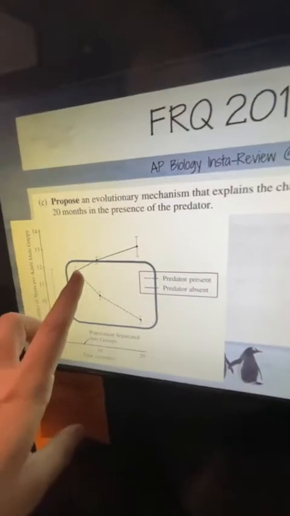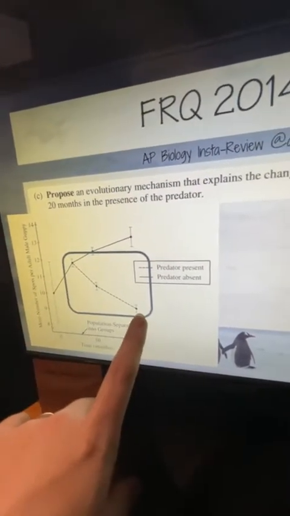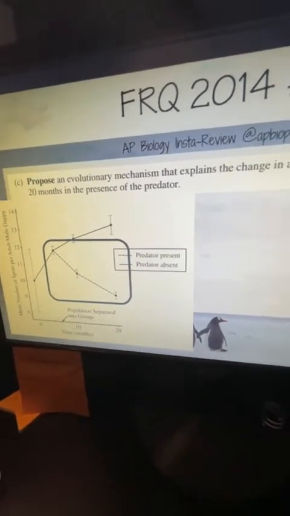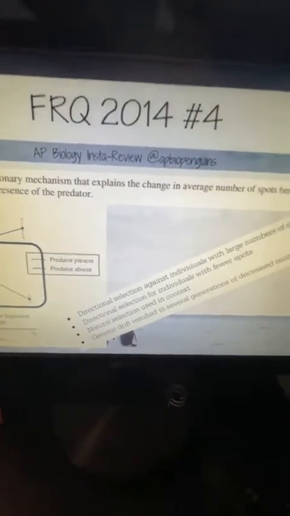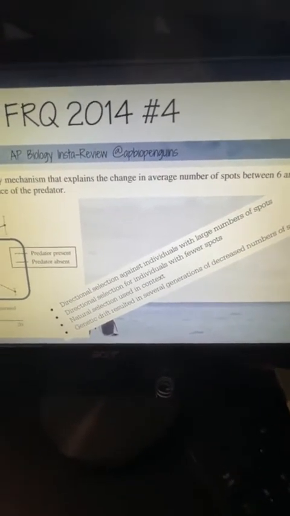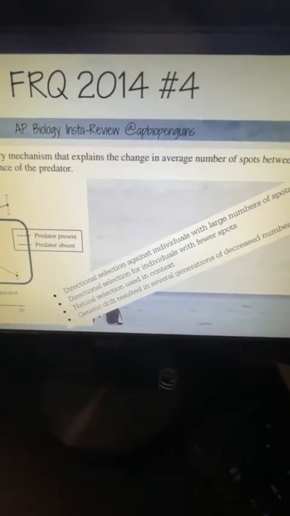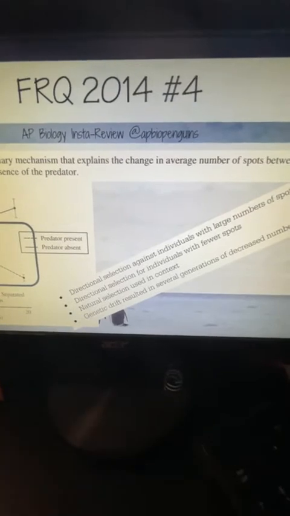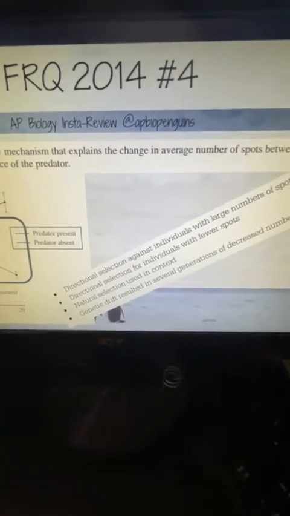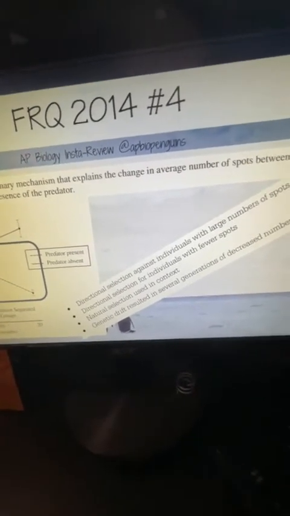So as we see, there's been this change, right? It has moved from almost 12 spots down to like 9 spots. Well, why? We saw directional selection, right? There's some reason the spots increase the probability that a predator is going to see them. You talk about natural selection because they're more likely to be eaten. The ones with more spots are more likely to be eaten and less likely to reproduce, and thus less likely to pass on more spots. If they had fewer spots, they were more likely to reproduce. All that good jazz were possible things.